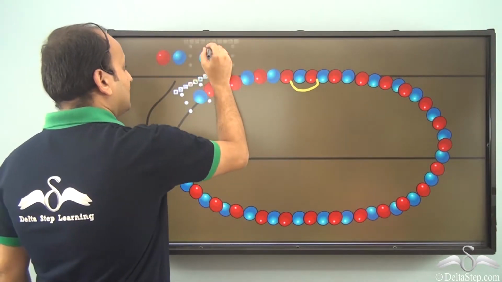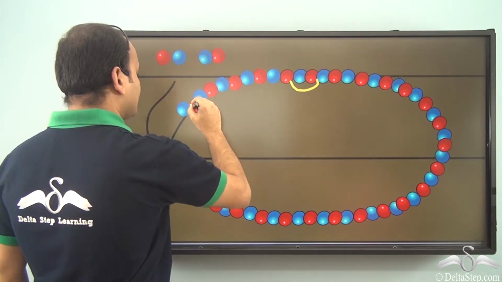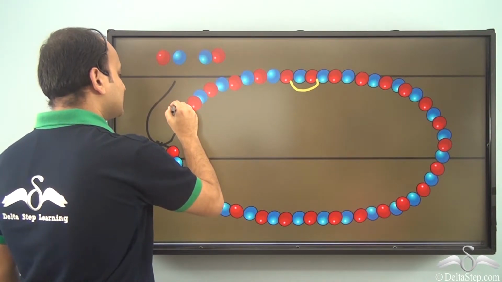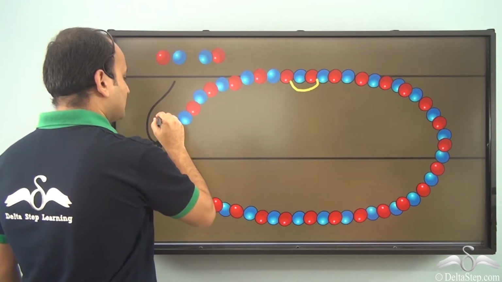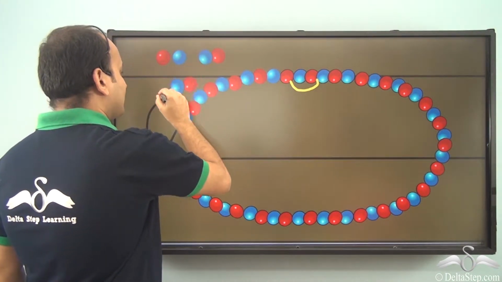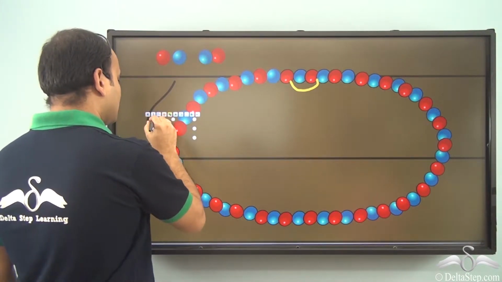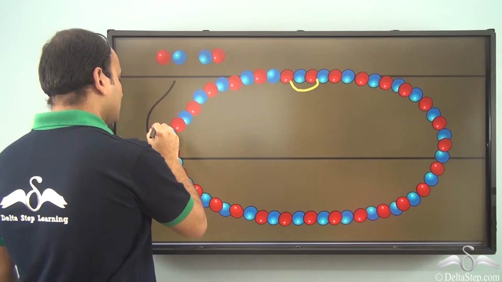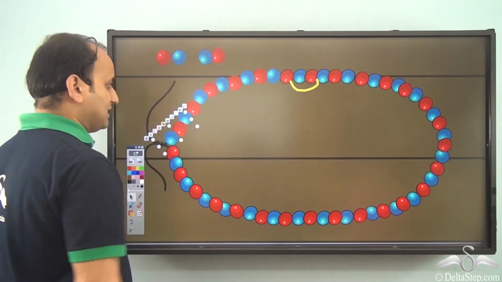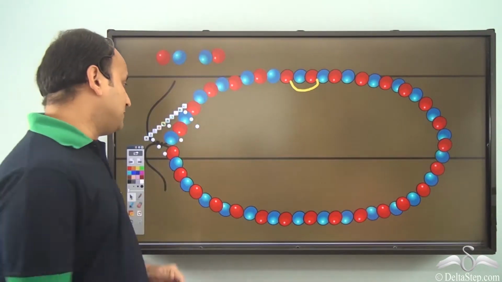Now I take another pair and I place it, and I will have place for one more pair. So I place it here, and now my pattern is complete.